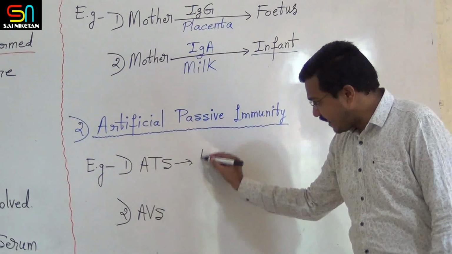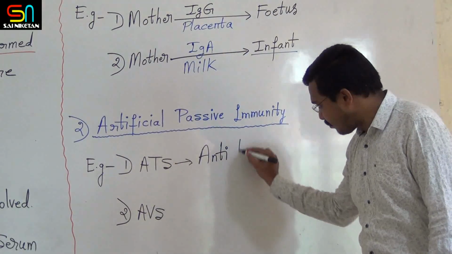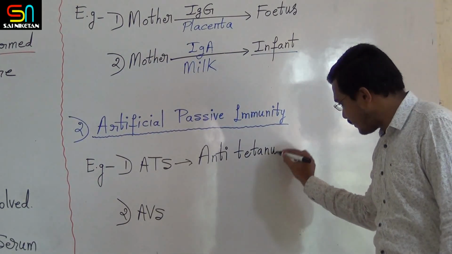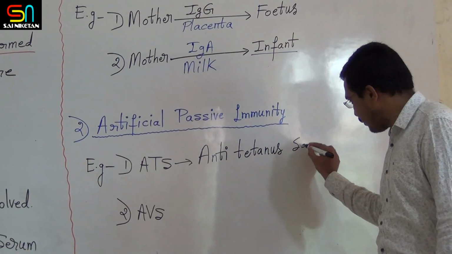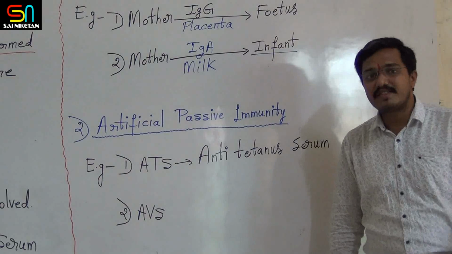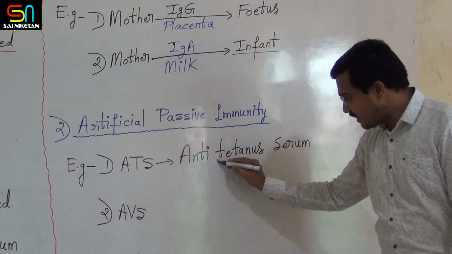What is ATS? A stands for anti, T stands for tetanus, anti-tetanus, S stands for serum. Anti-tetanus serum. This is related to which disease? Tetanus.